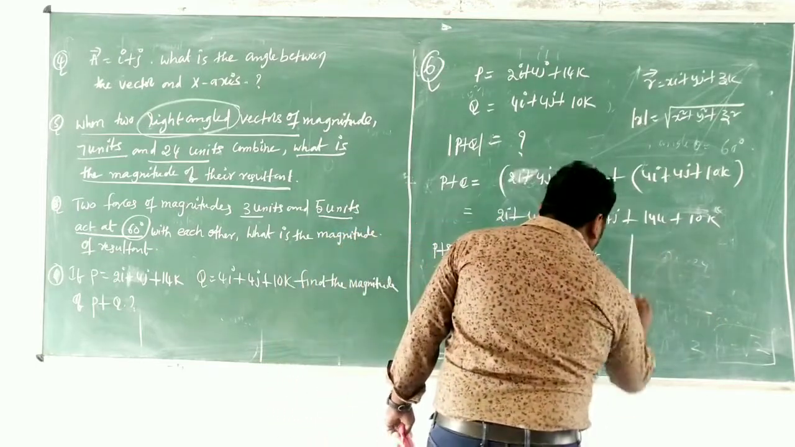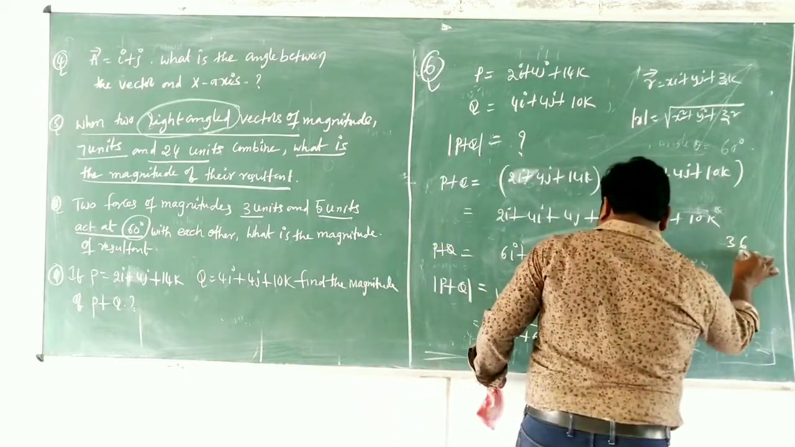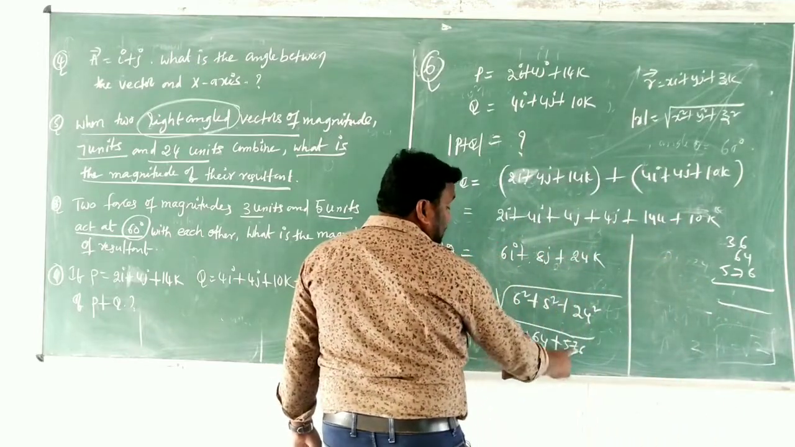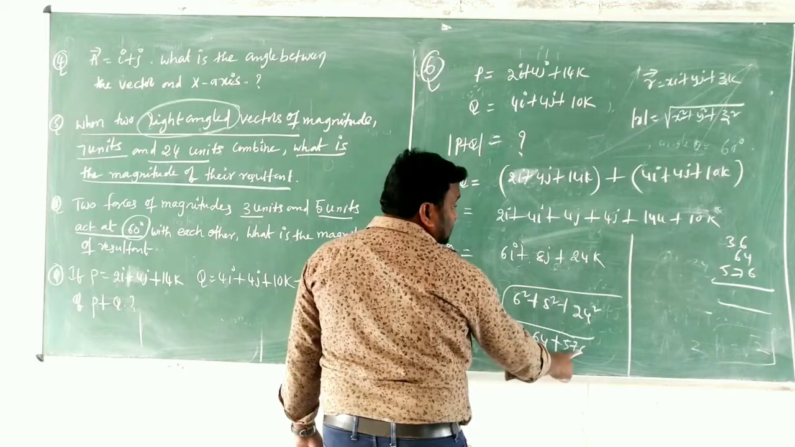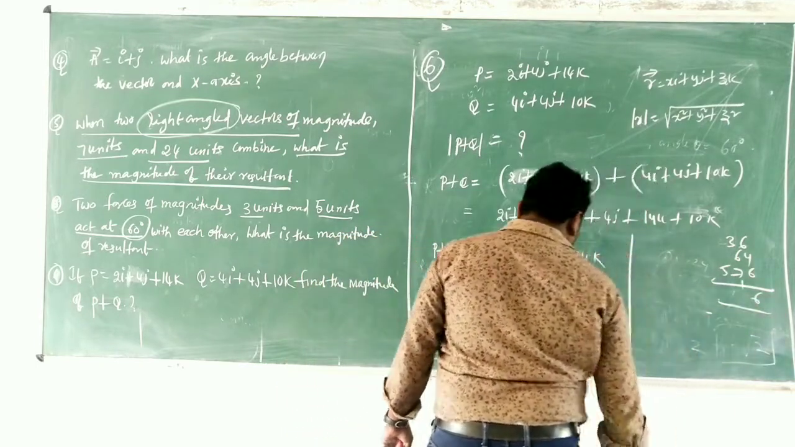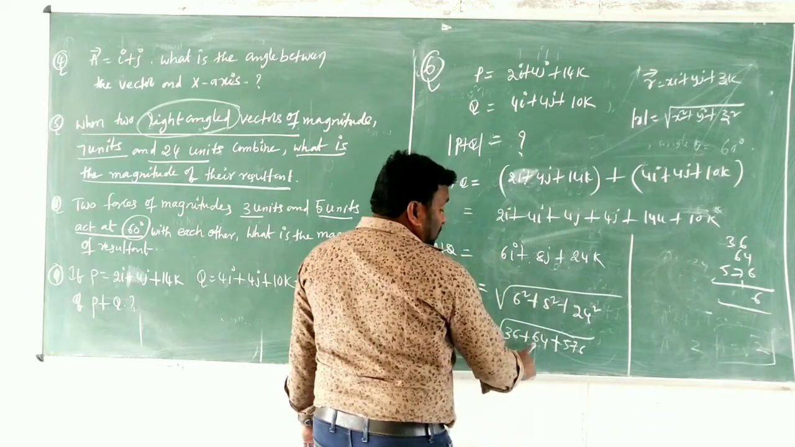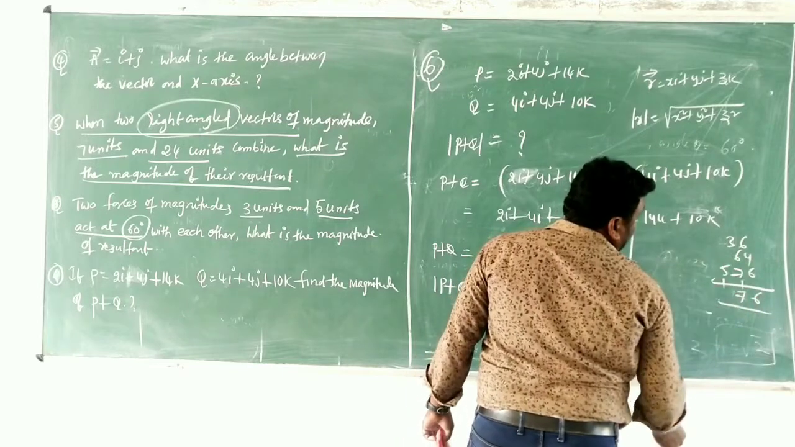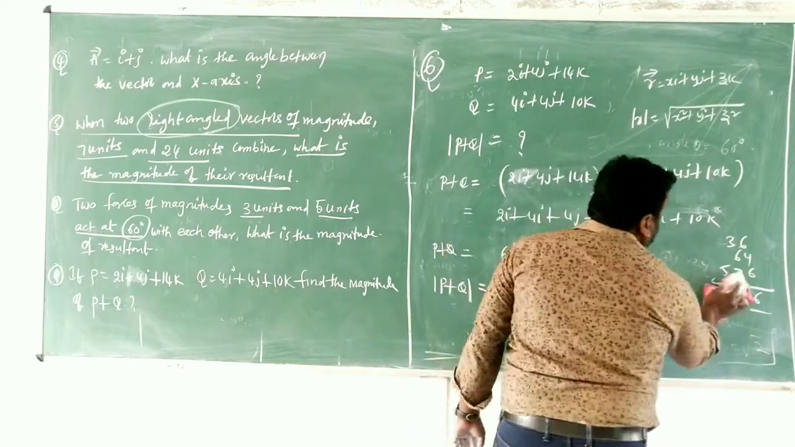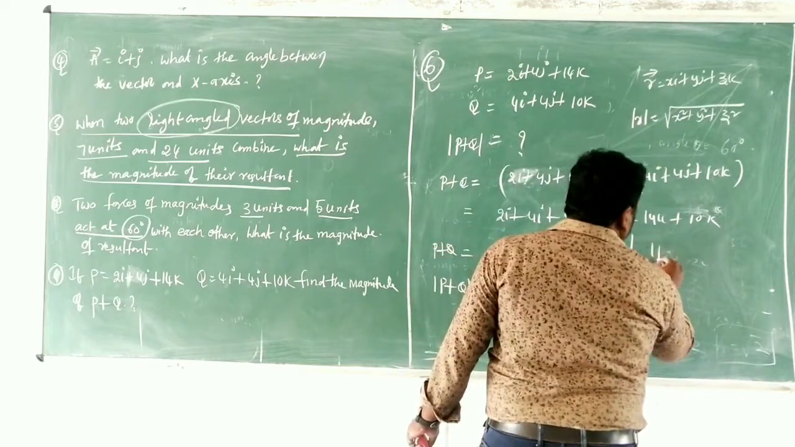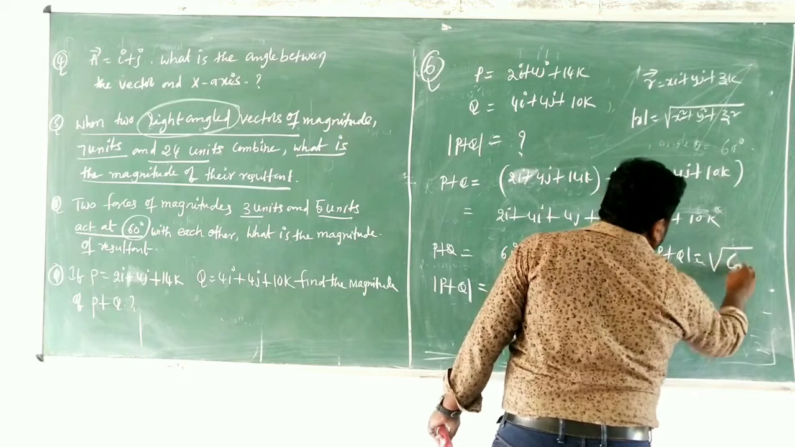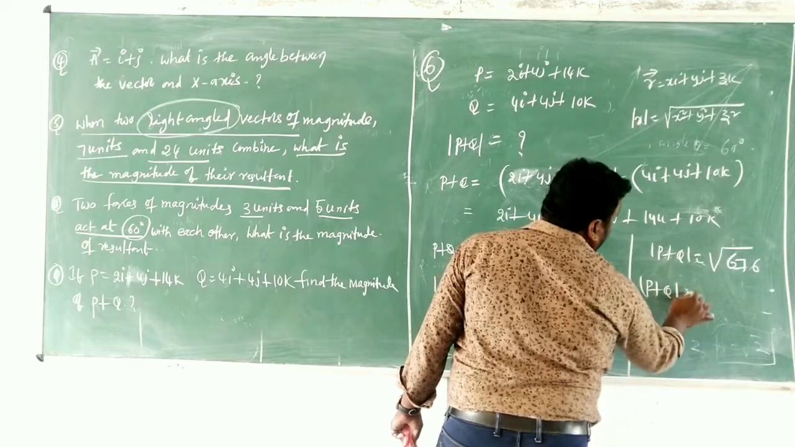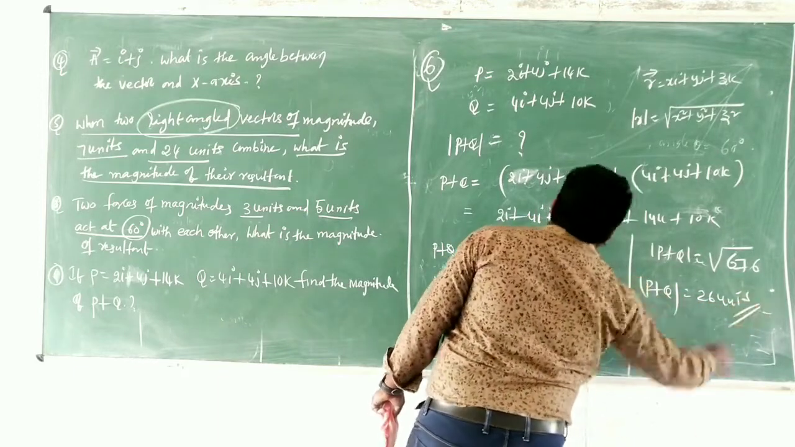Okay children, then what did I write? 36 plus 64 plus 576. 6 plus 4 is 10, 10 plus 6 is 16. Again 3 plus 1 is 4, 4 plus 6 is 10, 17. So 676. So what do you get, children? Mod of p plus q is equal to the square root of 676 units, which is 26 units. This is the magnitude.